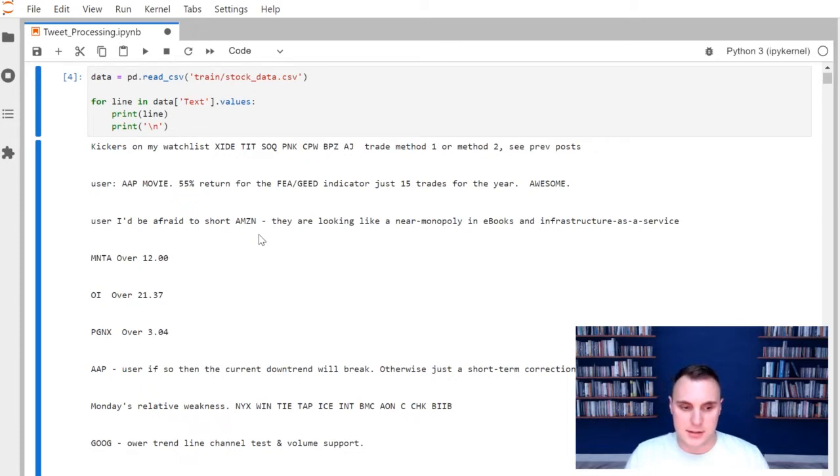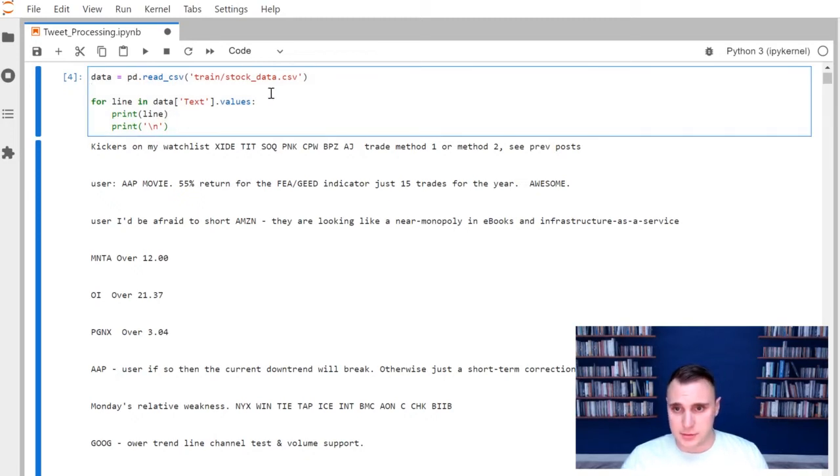And that is the first step, and is probably going to be the step that takes the longest amount of time: pre-processing the tweets to remove all of the punctuation and get them into a usable form for natural language processing. So we're just going to step through some of these. We'll probably start looking at some of the punctuation first.